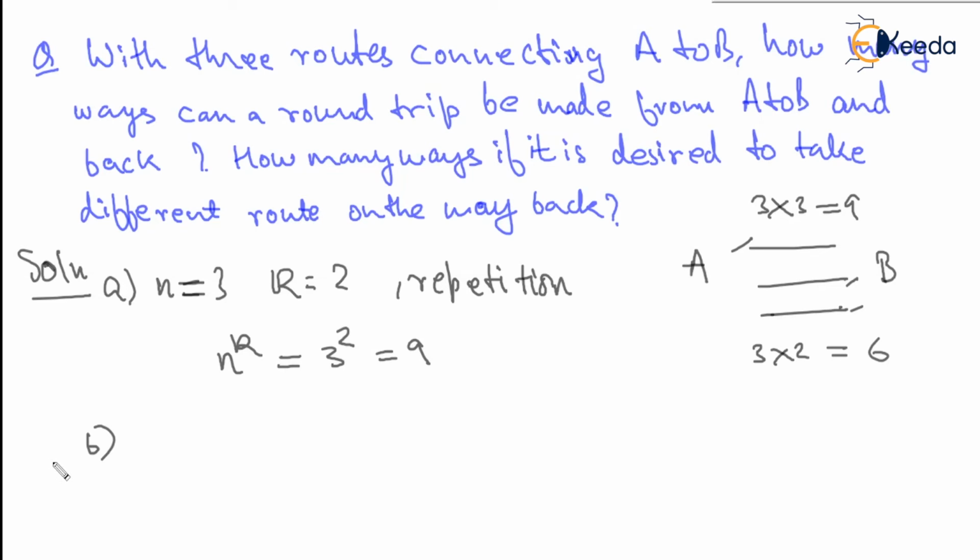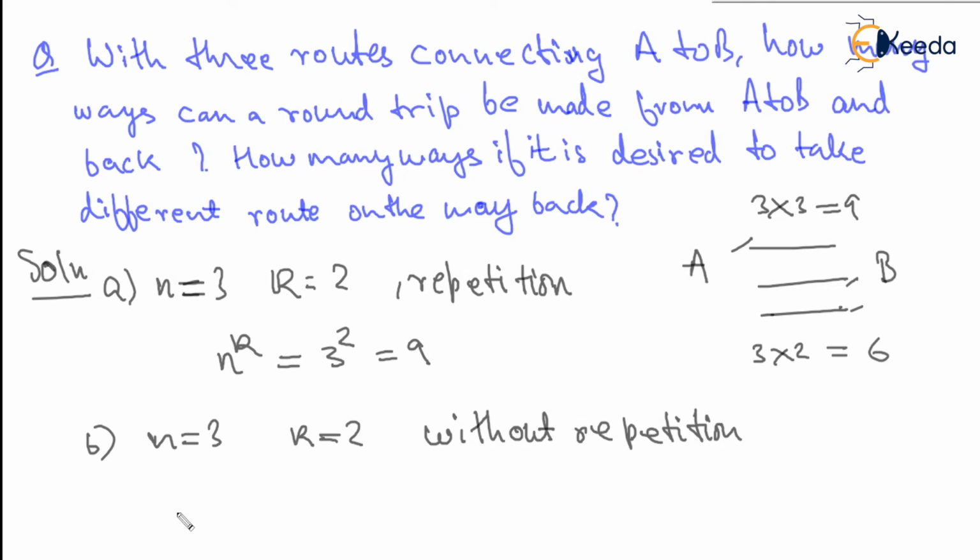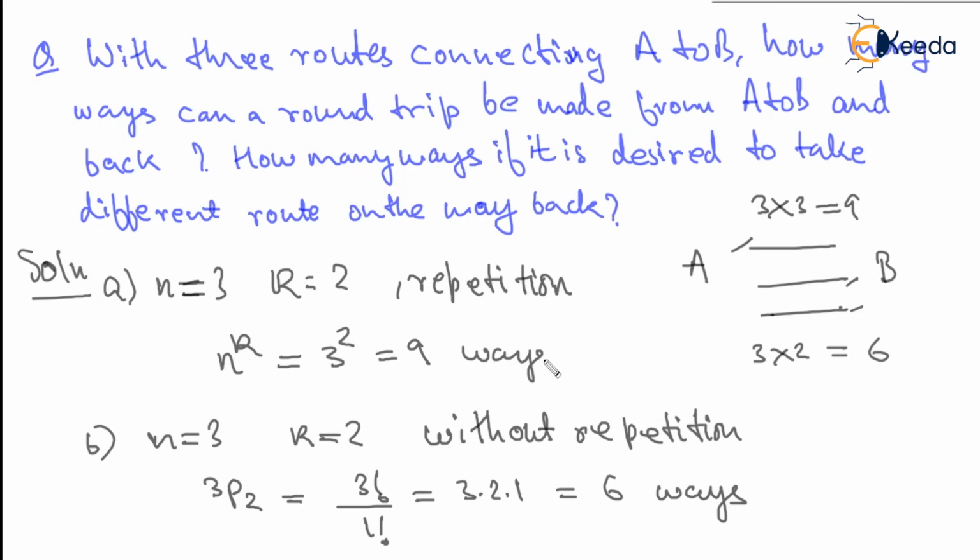Whereas for the second case we have to choose a different path, so it is n equal to 3, k equal to 2, and that too without repetition. So this makes it 3P2, or 3 factorial by (3 minus 2) factorial, that is 1 factorial, which is 3 into 2 into 1 equal to 6 ways. Right? So that's what we did here, 9 ways and 6 ways.